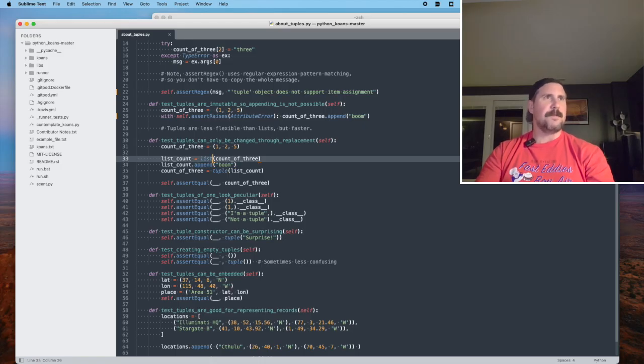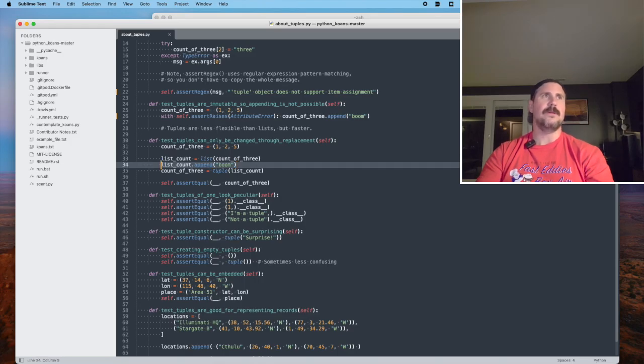So let's see. We have converted our tuple to a list, and we've saved that to a variable called list count. Now we are appending boom to our new list by calling append on the variable list count and passing in something that we would like to append to the end of it, which in this case is the string boom.